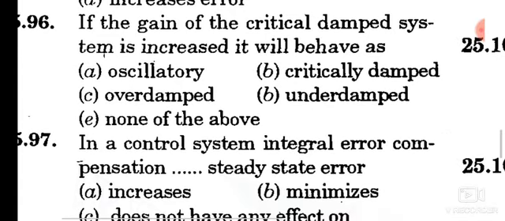Question number 96. If the gain of the critically damped system is increased, it will behave as underdamped. Option D, underdamped. Option D is the correct answer.